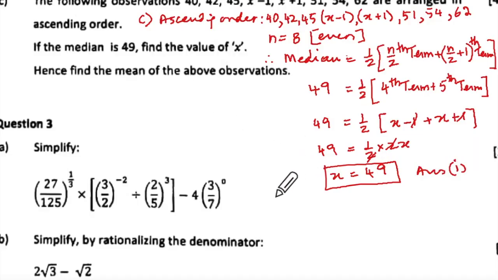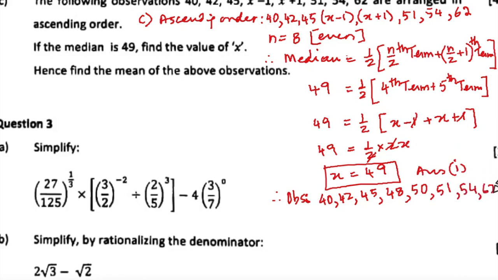Hence find the mean. So you'll say therefore observations. What are the observations? 40, 42, 45. Now 49 minus 1 means 48. 49 plus 1 means 50. Then 51, 54, then 62. Therefore mean means add all, sigma x upon n. Okay, if you add all this, what do we get?